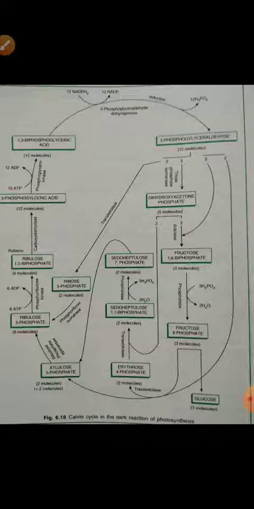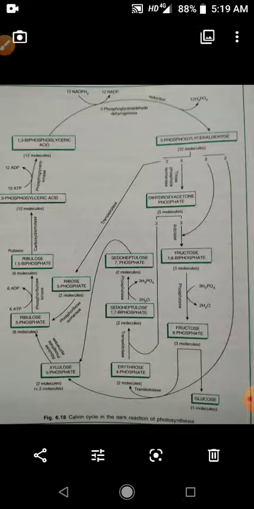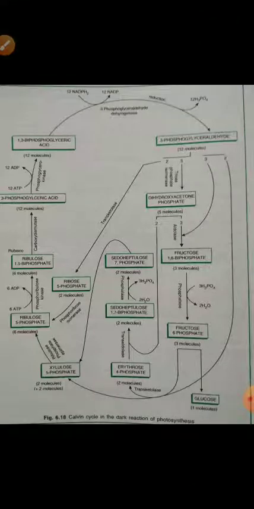So in this way, during the dark reaction or C3 cycle, you see there is carboxylation, in which carbon dioxide is added to ribulose 1,5 biphosphate, as a result of which the 3-carbon compound 3-phosphoglyceric acid is formed.